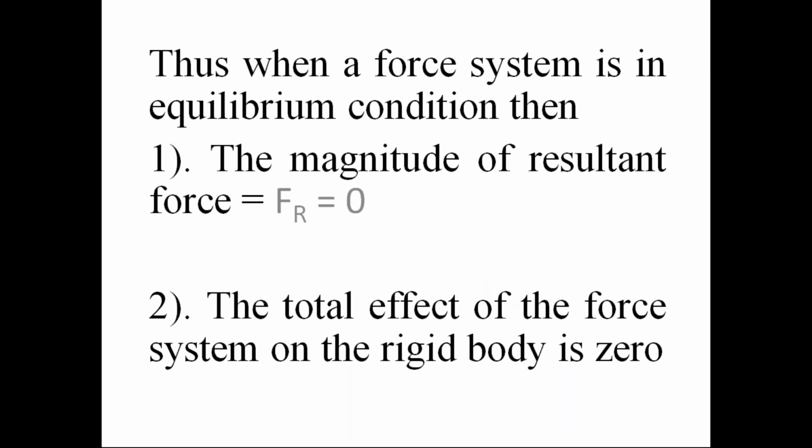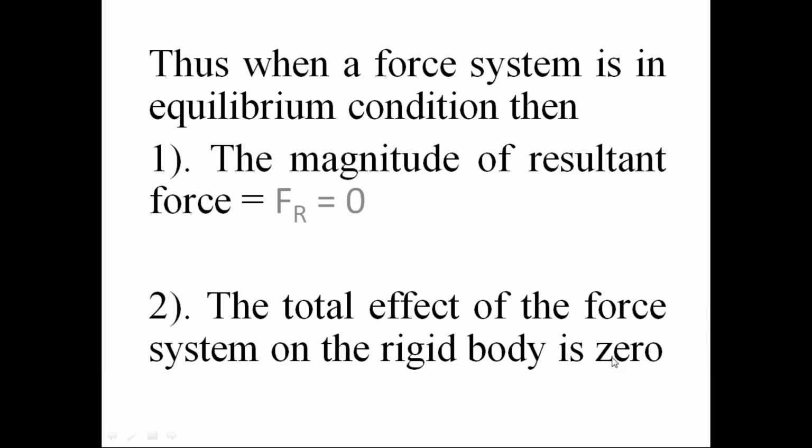Thus, when the force system is in equilibrium condition, the magnitude of the resultant force of the force system is 0. Since the resultant force has 0 magnitude, the effect of this force system on the rigid body is also 0.